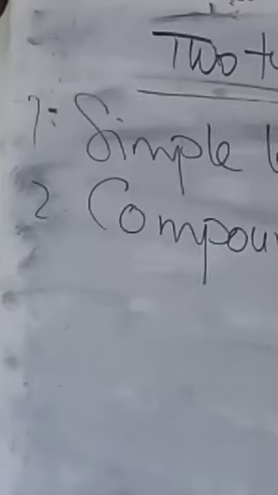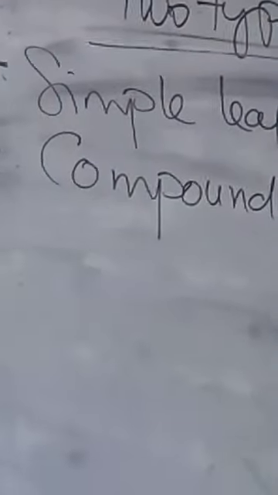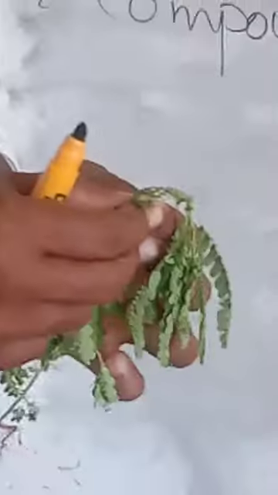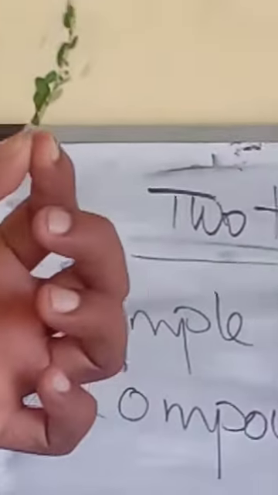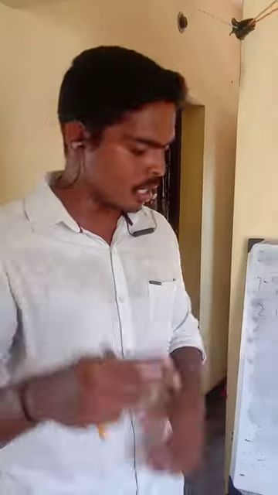And now coming to the compound leaf, in which the lamina division reaches the midrib, breaking the lamina into smaller leaflets. This leaf is called a compound leaf, because a single leaf will be divided, and this division will be taken off, and it will be producing many leaves altogether on a single stalk.